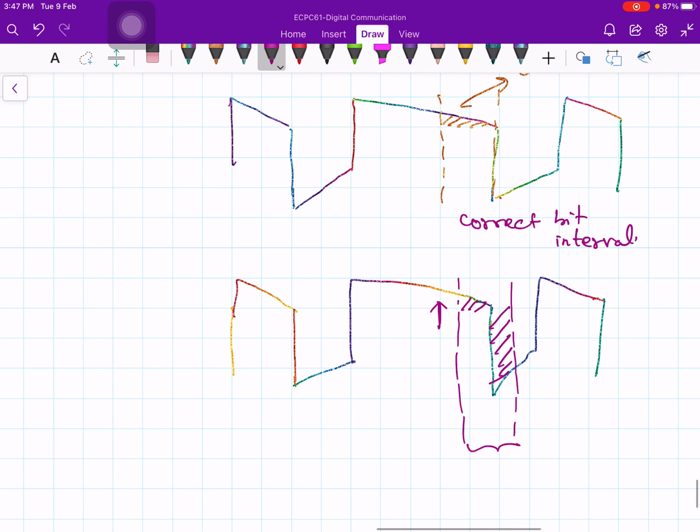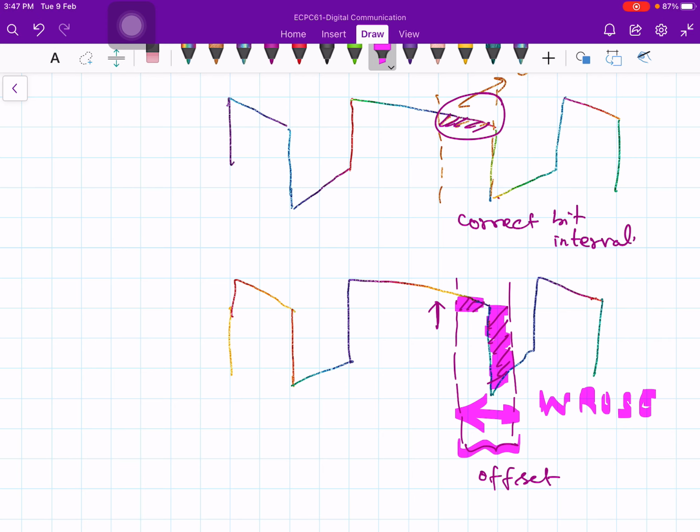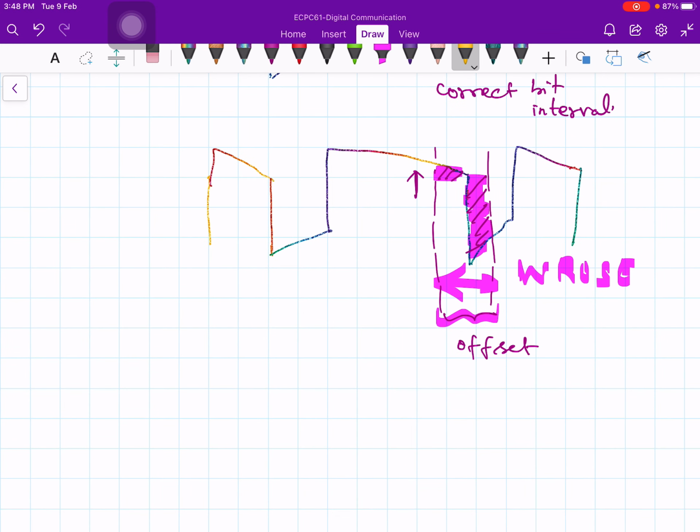Okay, you may be slightly offset because of the synchronizing problem. So instead of looking at this shaded area, you may be looking at this area, that is the area under this duration, which is even worse. This is somewhat better. Okay, at least we will make only one error, but here everything goes wrong, subsequent bits also will go wrong.